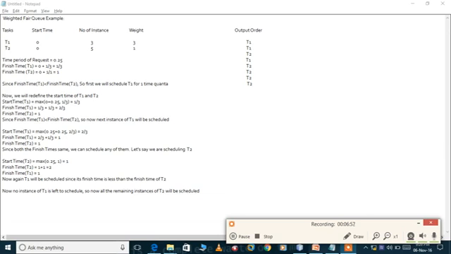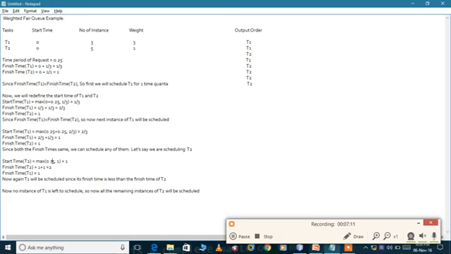So now the start time and finish time of T2 will be changed. I'll calculate that. The start time of T2 is equal to max of 0.75, because previously it was 0.5 and we add 0.25 more, so 0.75, and 1.